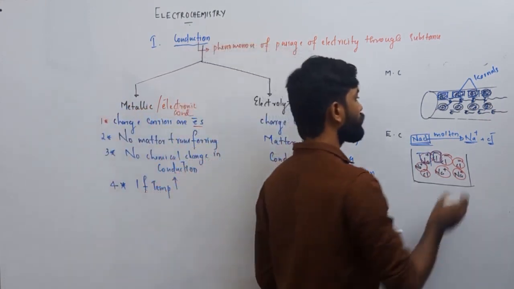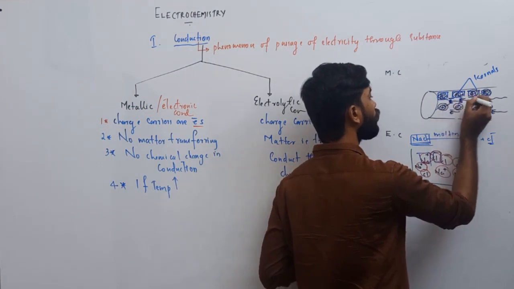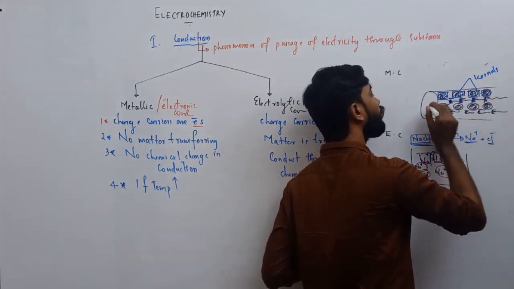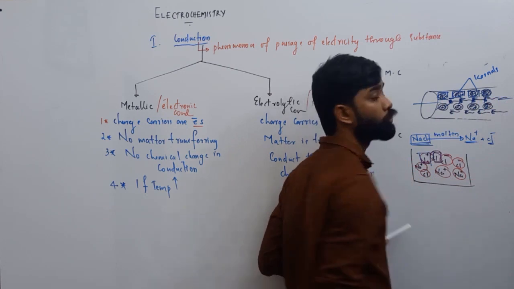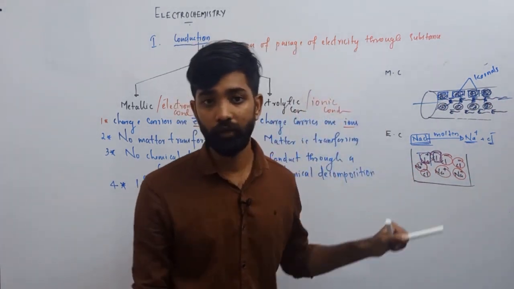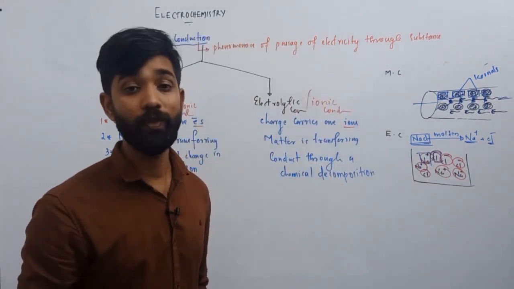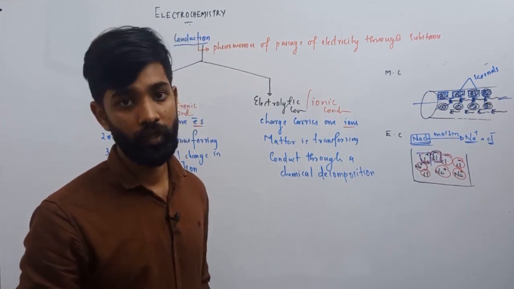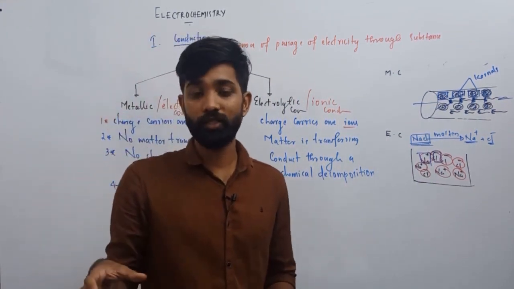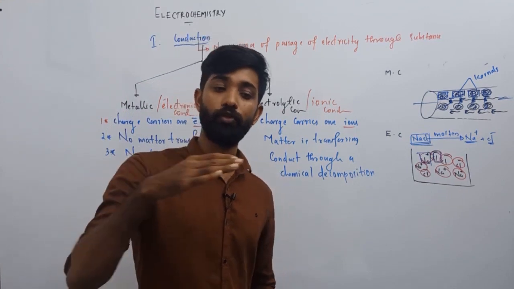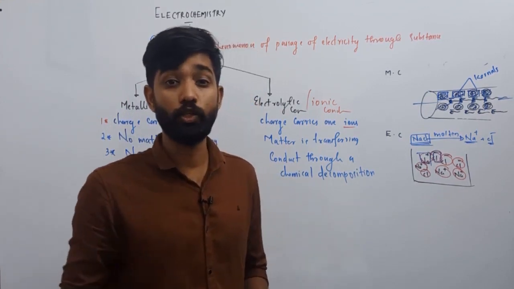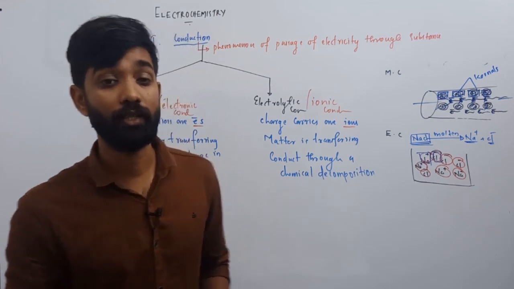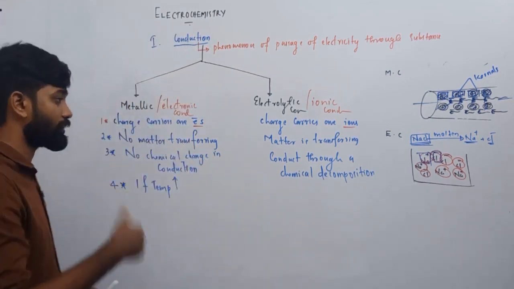If they vibrate, the electron finds it difficult to move from one end to another. So the flow of charge carriers is restricted, which means resistance increases. So as temperature increases, resistance increases.